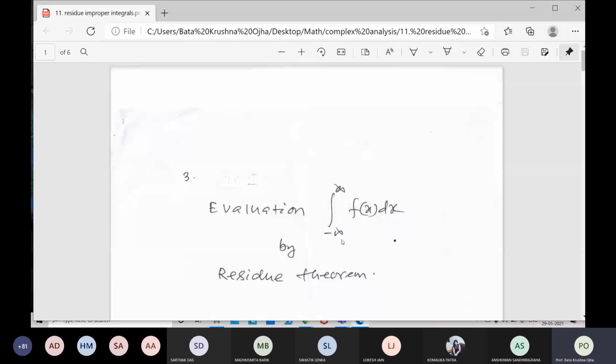That means plus infinity is on the right side of x and minus infinity is on the left. If you take it anticlockwise, it will cover only the upper half of the z plane. Are you clear? The limit is minus infinity to plus infinity.